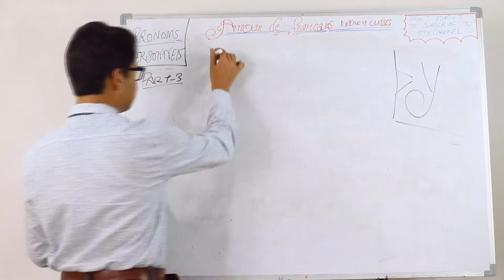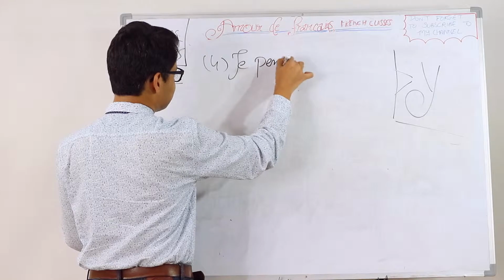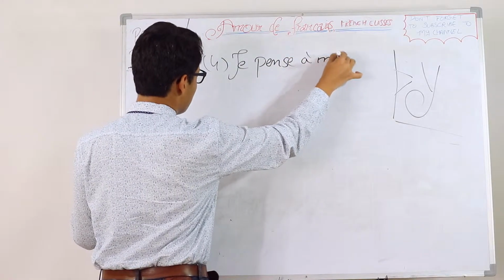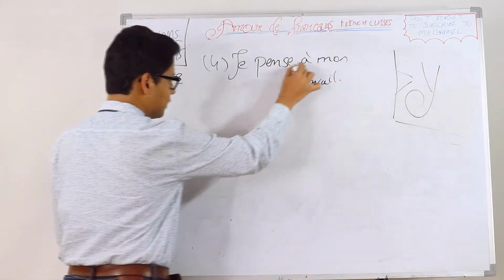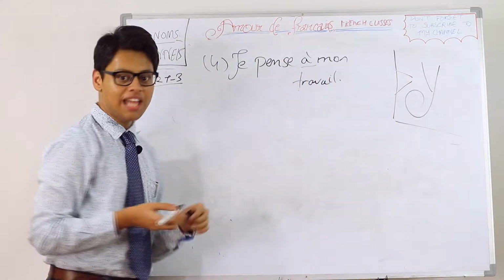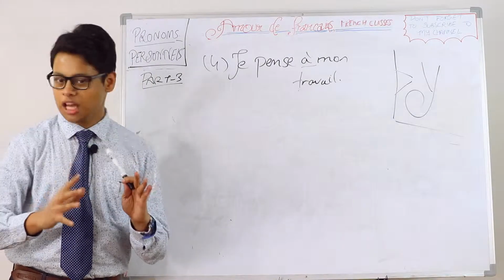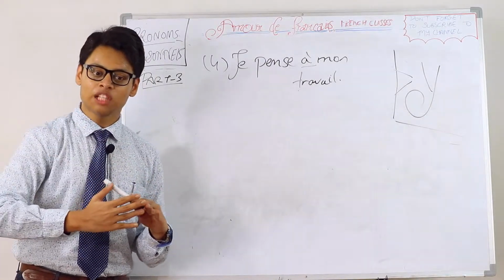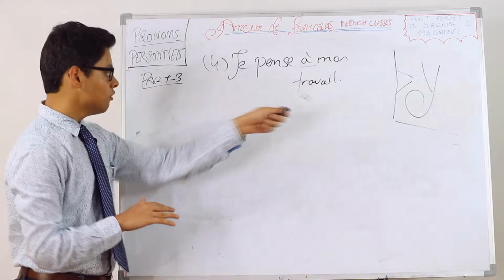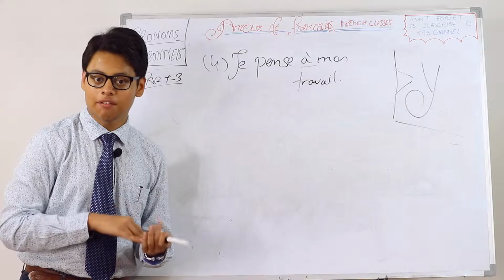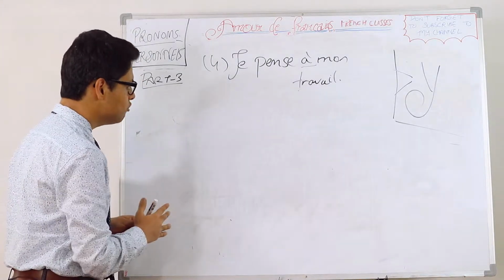Now, last one with y. Je pense à mon travail. Again, since you saw à with an accent, don't just put an indirect object. For the third or fourth time, I'm reminding you: indirect object pronoun only with human beings, living beings. Travail, work, is not a living being. Please remember that. So, je pense à mon travail.